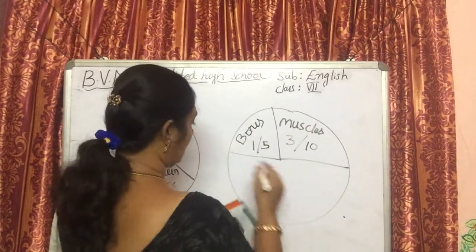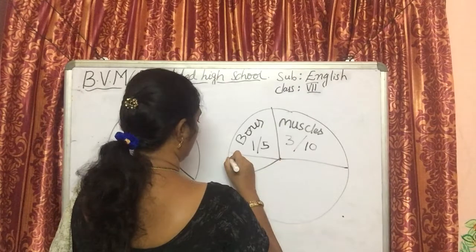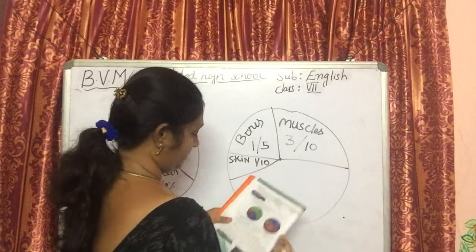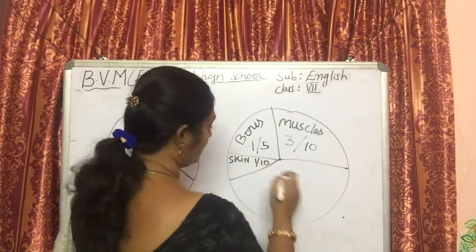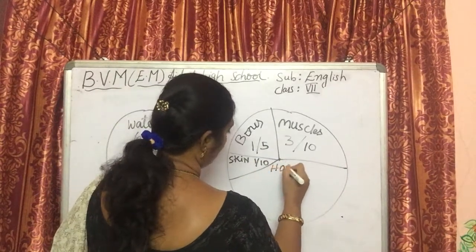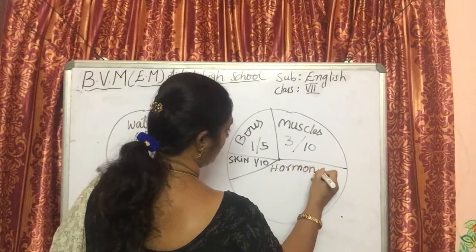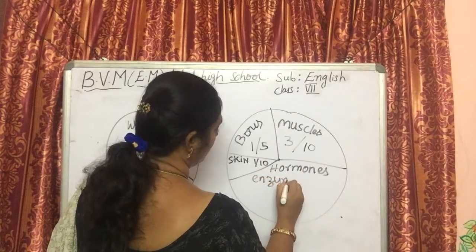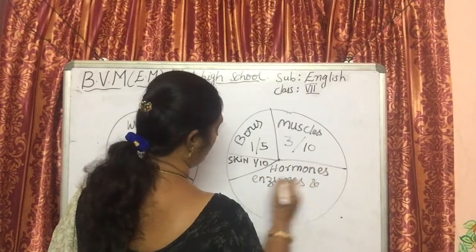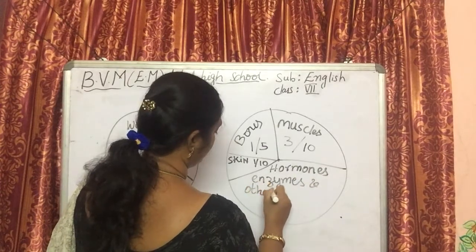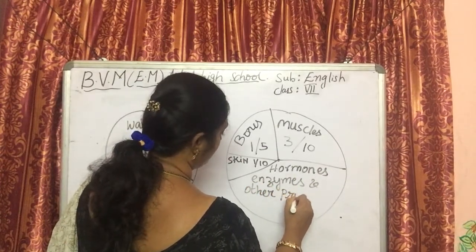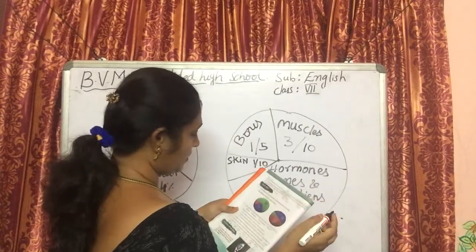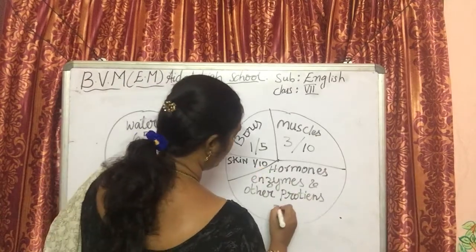Next, skin 1/10, and hormones, enzymes and other proteins. Hormones, enzymes and other proteins go by 2/5.